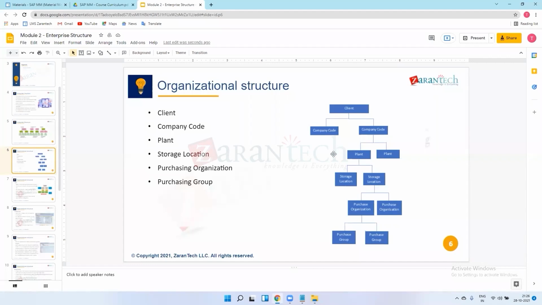Are you getting it? Yes, I got it. If you have a question, ask me. For accountability, we should have a company code. Yes, for accountability you need to create the company code, but I am just talking about these plants. You need to create these plants in this company code only. If I have created plant one in this company code, then there is no relation of this plant one to the other company code. This plant is only responsible for this company code only. Correct, got it.